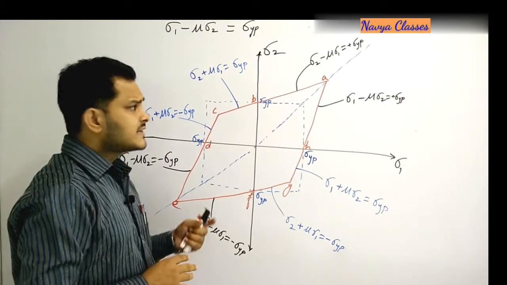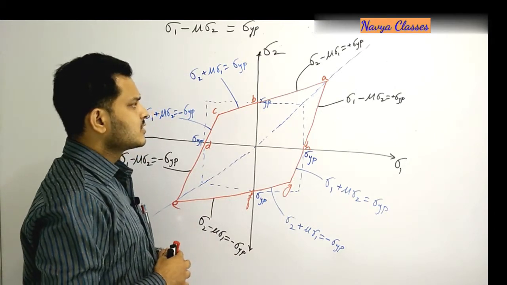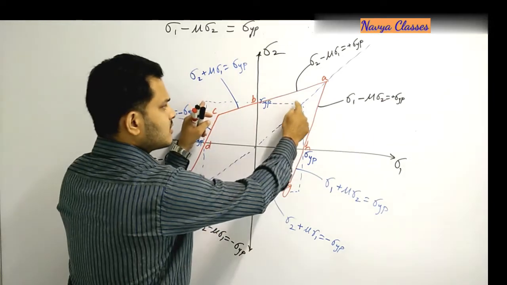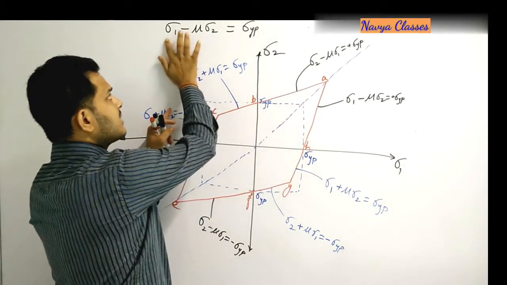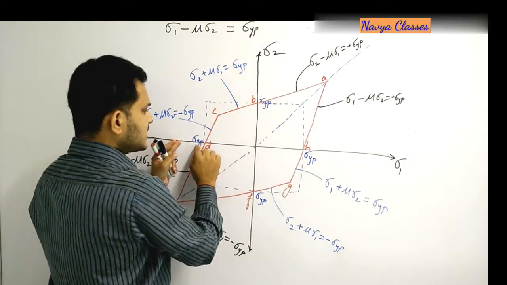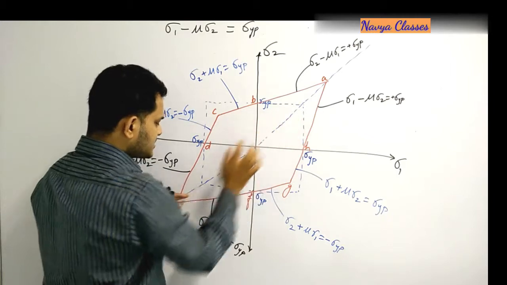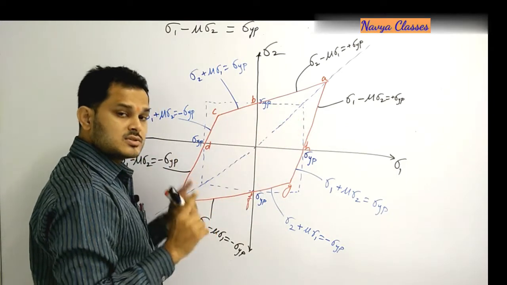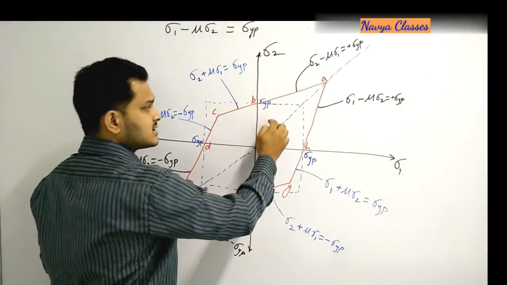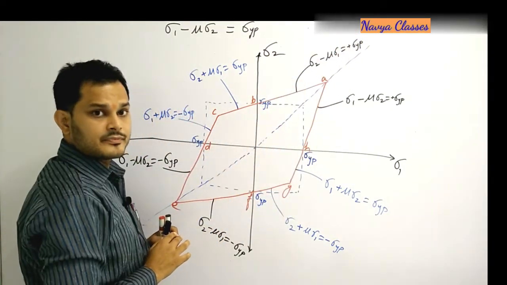The interesting thing to see from this theory of failure is that the maximum principal stress theory was saying that the maximum principal stress should not exceed the yield point stress level. But here, in the first and third quadrants, that means when both the stresses are tensile or both are compressive, the principal stress is exceeding the yield point.